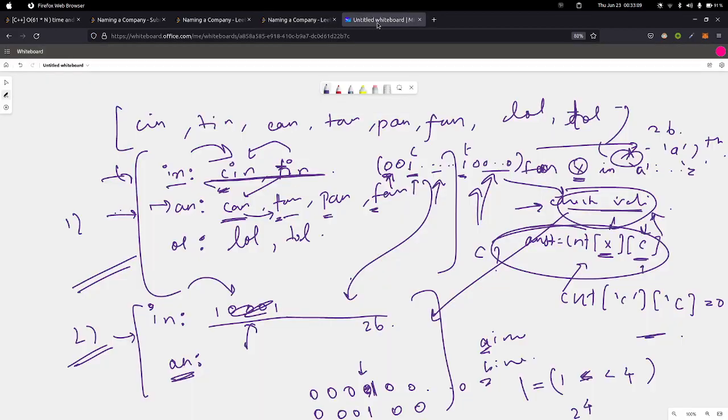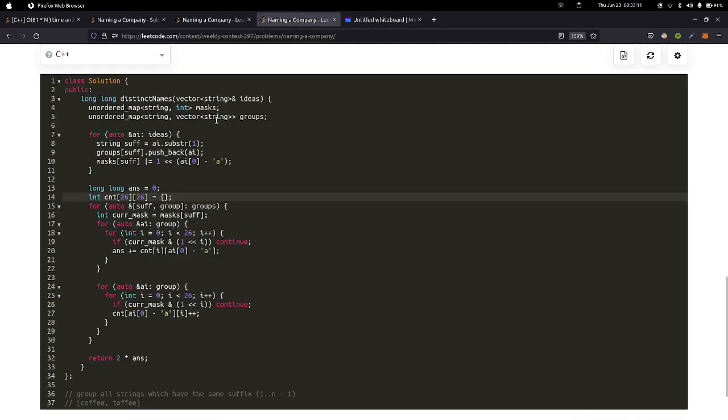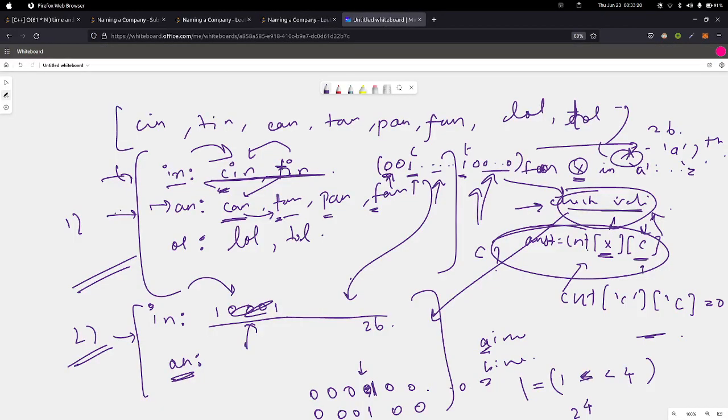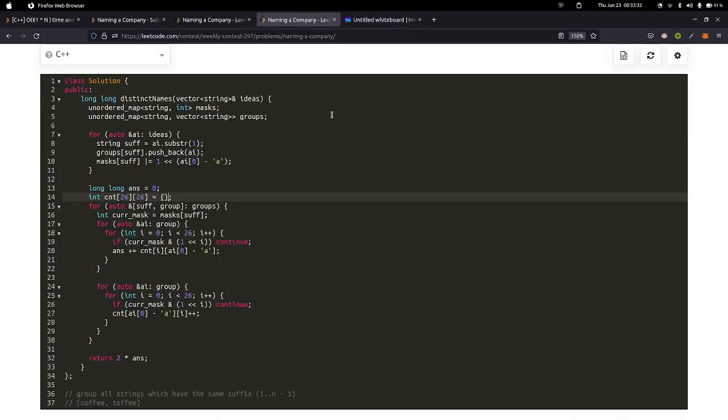Yeah, we have a 26 by 26 matrix because the total number of possible characters is at most 26 in both the cases, right? Because that's how we see both the inputs of both the dimension is a character, and at most we can have 26 lowercase characters. That's why we have a 26 cross 26 matrix.